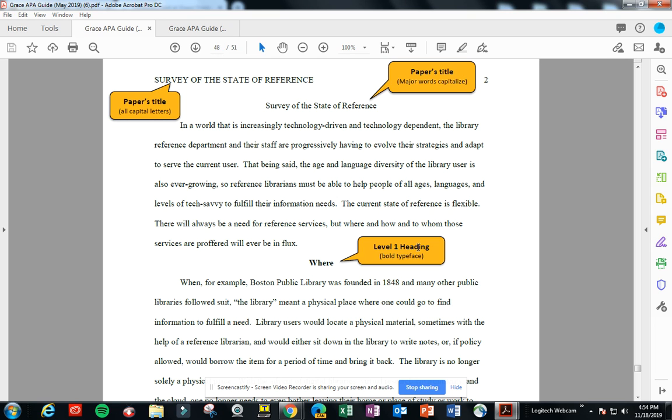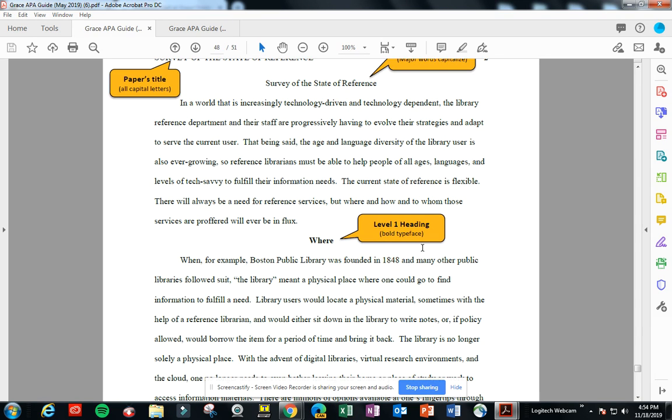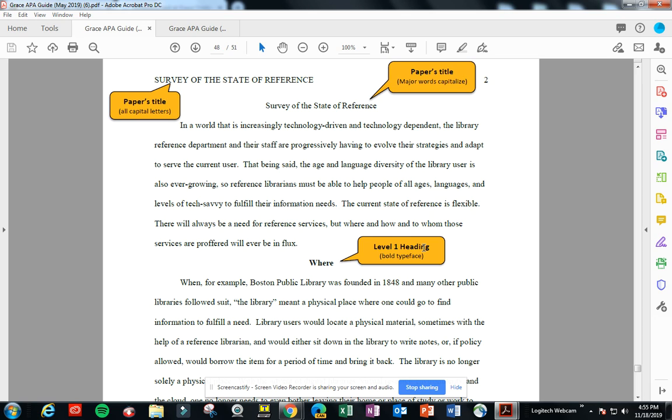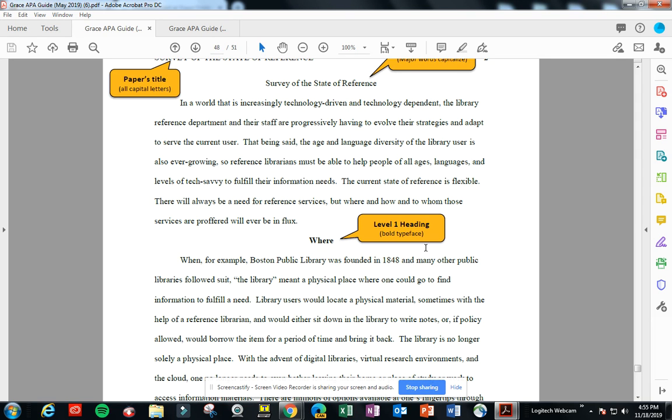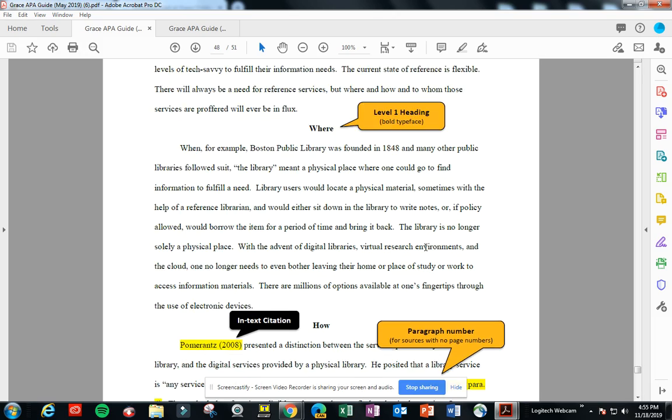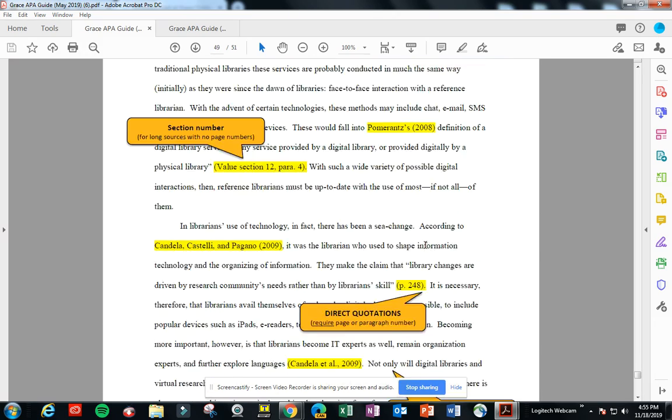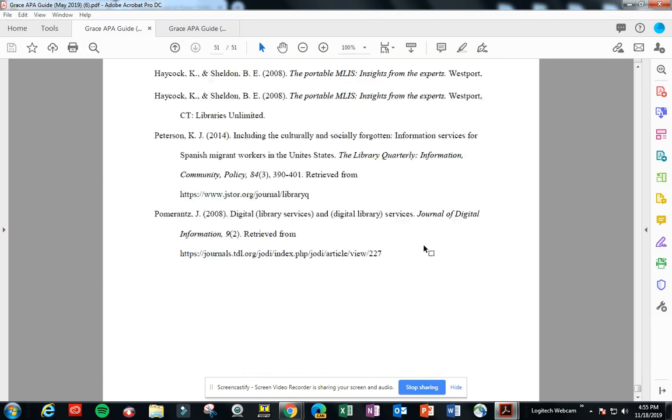Now, if you know how to use the headings, go ahead and use them, but you will review these in greater detail in English 105 in terms of what their proper use is. Don't feel like you have to do that, but if you'd like to, that's fine. And then I'm going to scroll down to the end of the paper.